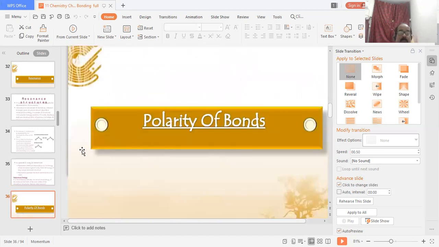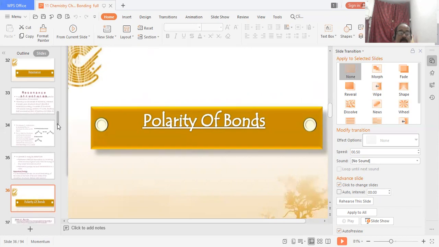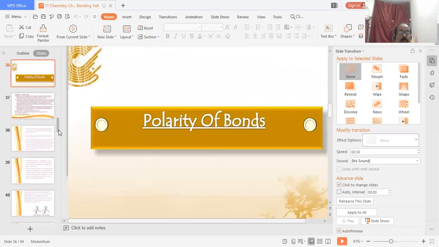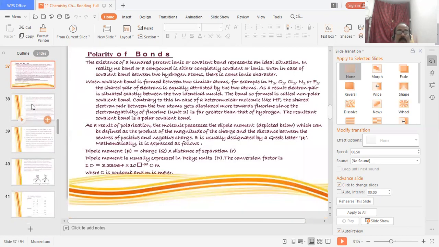Next topic, polarity of bond. In polarity of bond, a 100% ionic or covalent bond represents an ideal situation. In reality, no bond or compound is either completely covalent or ionic. Even in the case of a covalent bond between two hydrogen atoms, there is some ionic character.